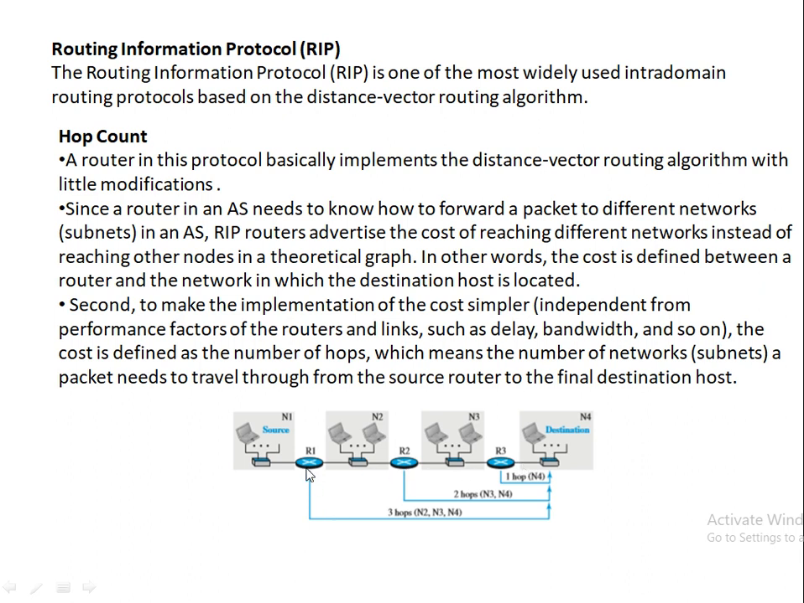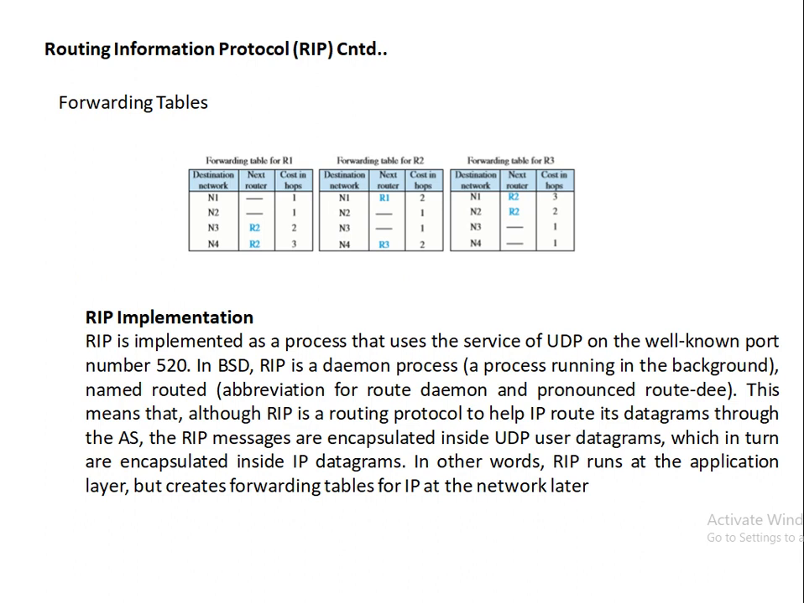Now, for example, if the source is in N1 and the destination is in N4, then it has to cross three hops. First hop from here to here, second hop, and third hop. So there are three hops. It means the datagram has to travel through networks N2, N3, and then finally it will reach N4. If the source is in N2, then it has to travel through only two hops, N3 and N4. If it is already in N4, then it has to travel only one network, that is N4. So depending upon this, we can form the forwarding table.